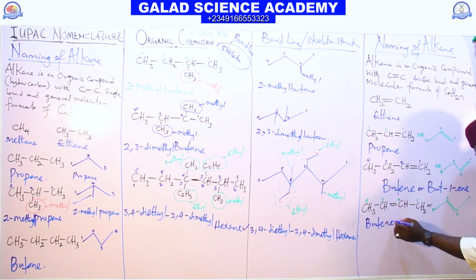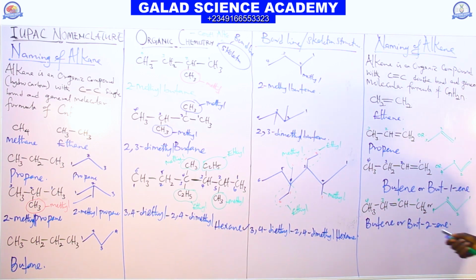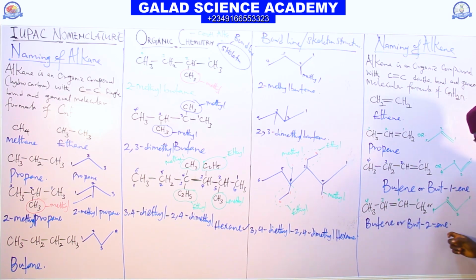Butene. It's still butene. But the name is what? But-2-ene. What is the difference now? The position of the double bond determines the naming. So this is but-what? But-2-ene.